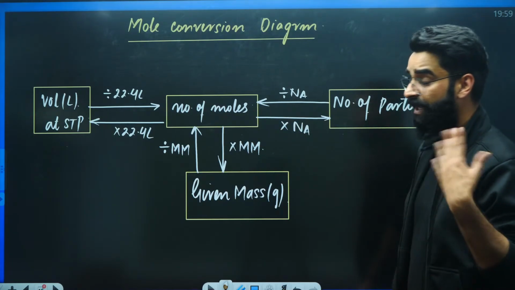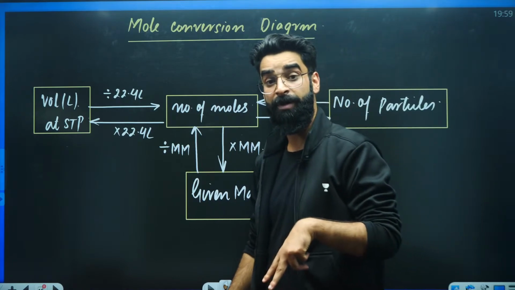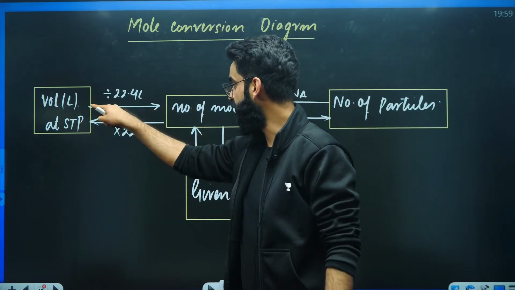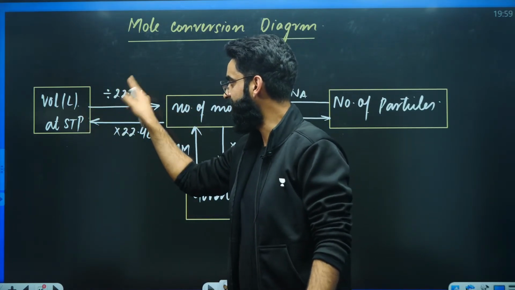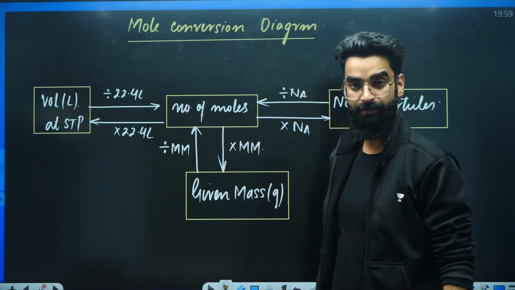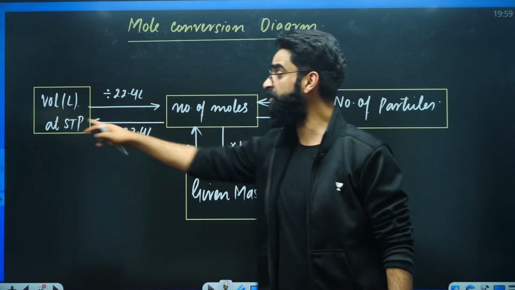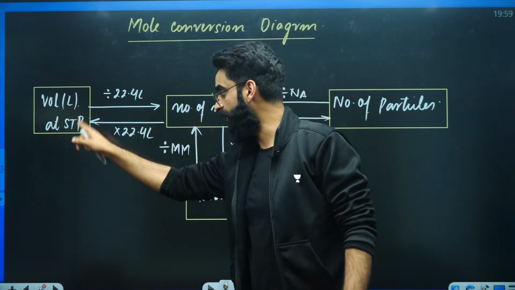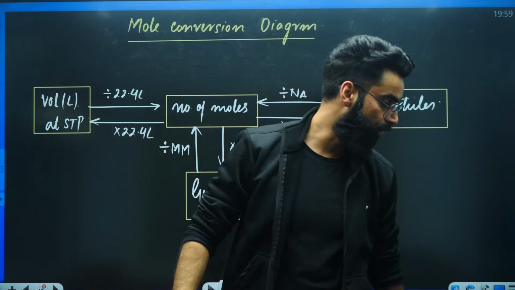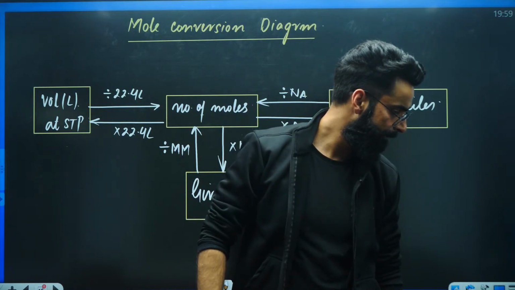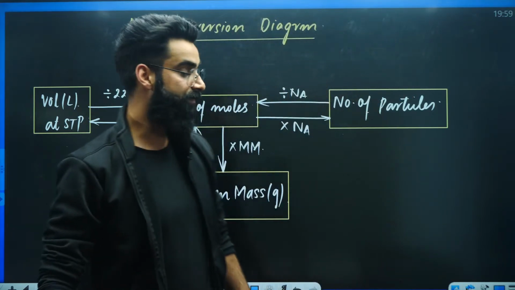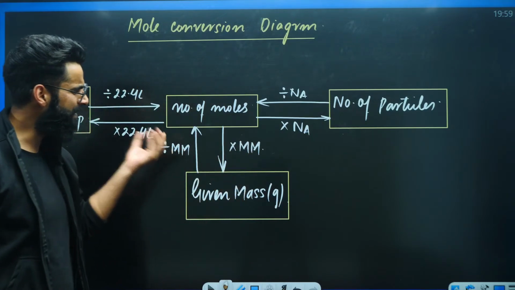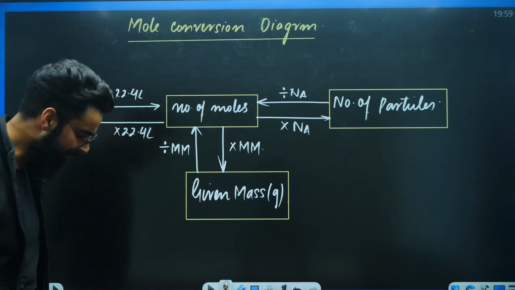If I ask you to convert volume into moles, you have to follow this arrow. Given volume divided by 22.4 liters gives me the moles. If I ask you to convert moles into volume, you follow this arrow: moles multiplied by 22.4 gives you the volume in liters. Now, let's have a look at what kind of different questions we can solve from this basic diagram.